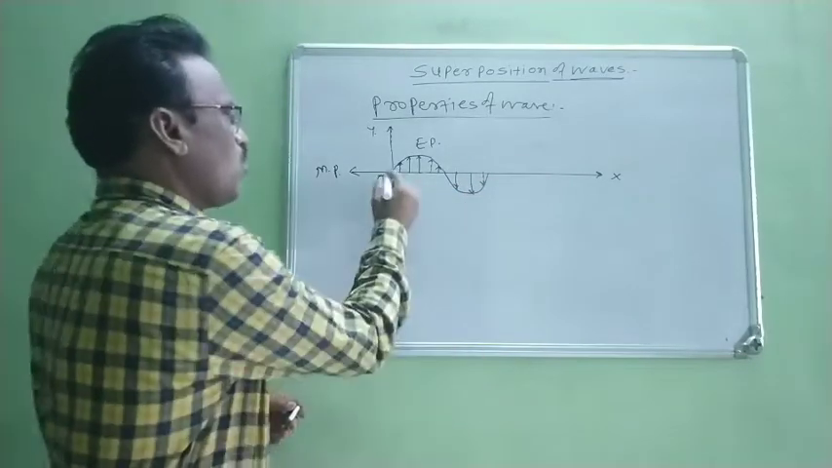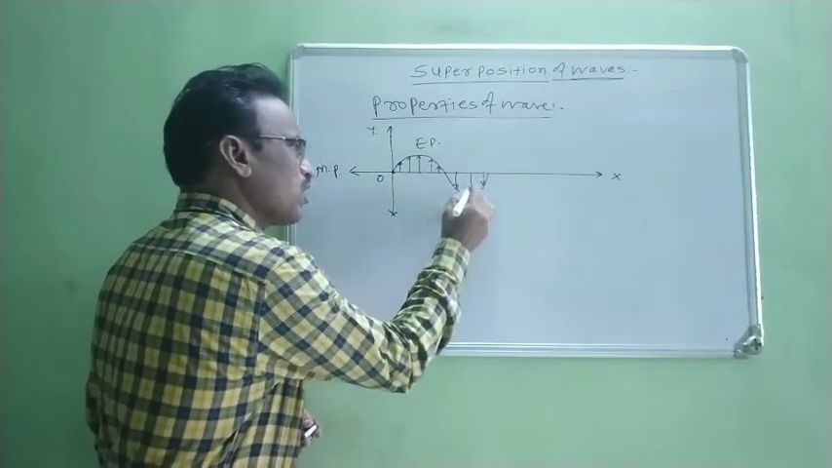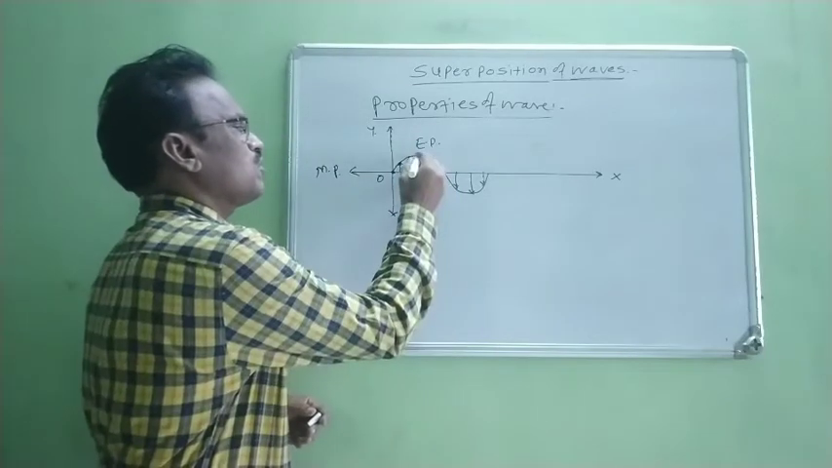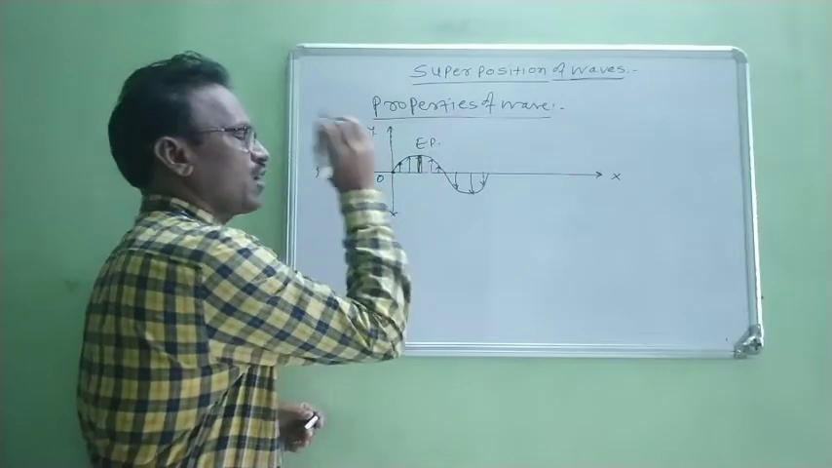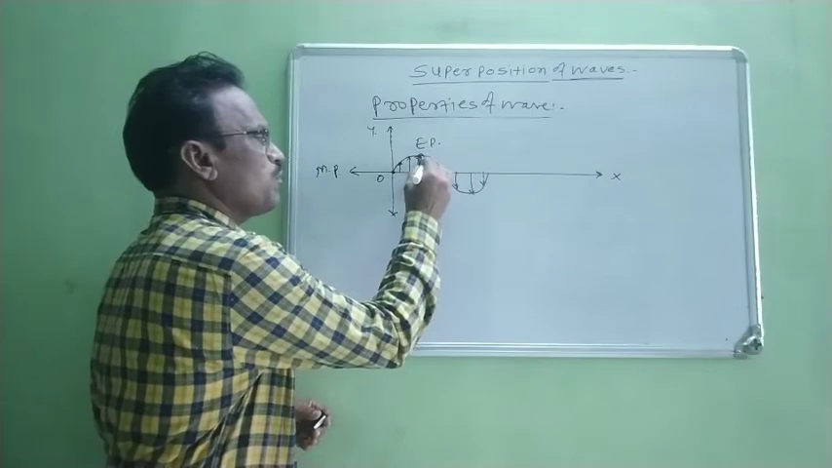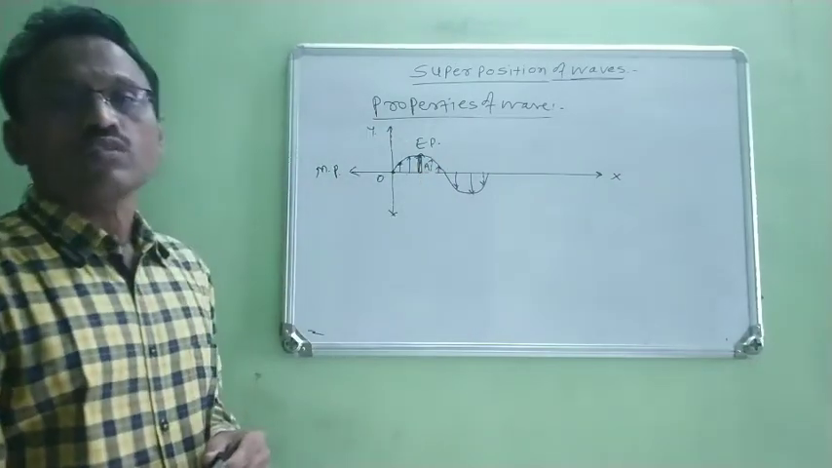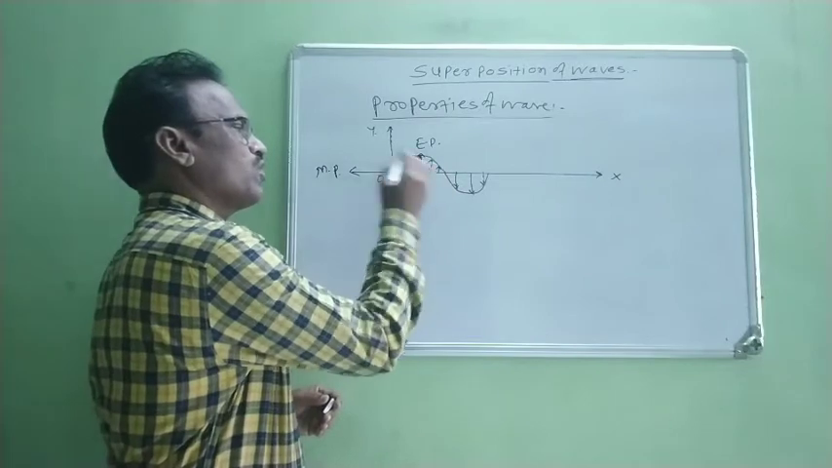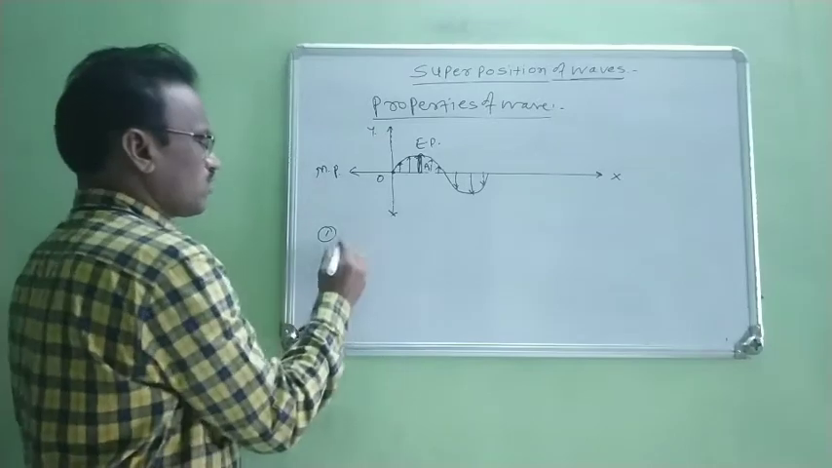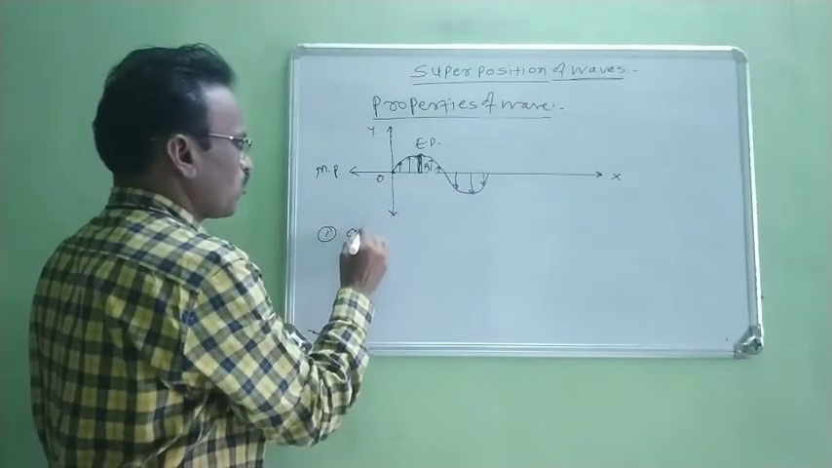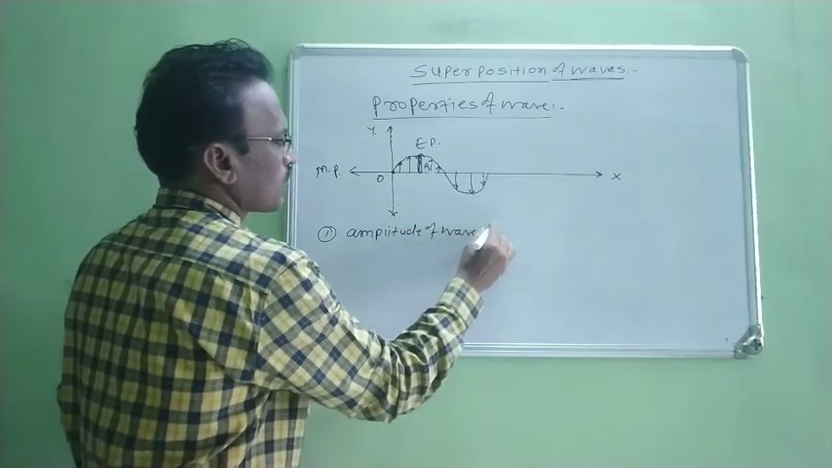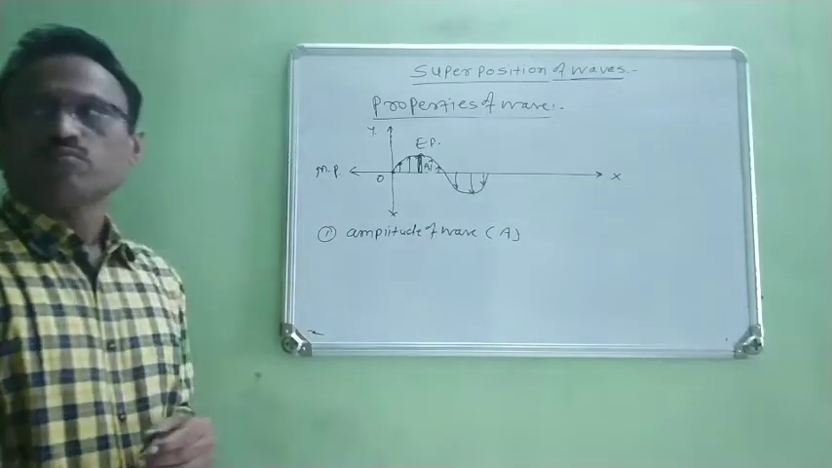Now, when this particle displaces from its mean position vertically in upward direction up to the extreme point, this is the maximum displacement of that particle from its mean position. This maximum displacement of the particle from its mean position is known as the amplitude of a wave, and this amplitude of a wave is denoted by the symbol capital A. Therefore, the first property of wave is amplitude of wave.